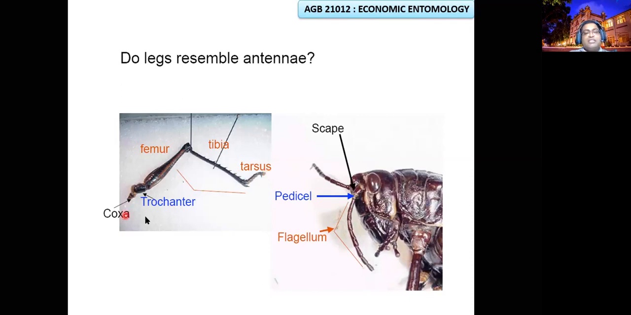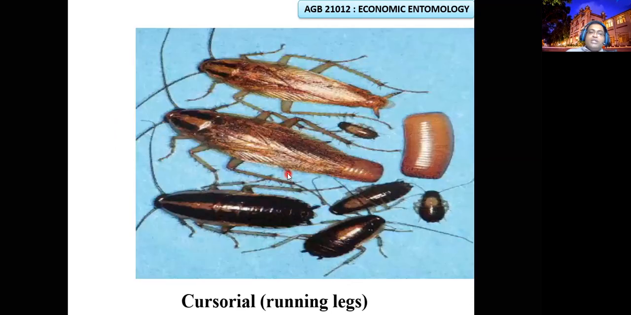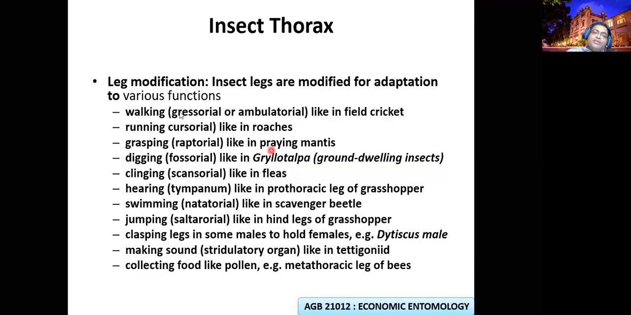Therefore, the basic structures are coxa, trochanter, femur, tibia, tarsus. Sometimes tarsomeres, arolium also are differentiated. So according to that, you can classify insect legs into different modifications: walking legs or running legs or grasping legs or digging legs. Some insects need to dig the ground and go inside. Some insects cling. For example, the head louse clings and hangs in your hair. Hearing: some insects use legs for hearing sound.